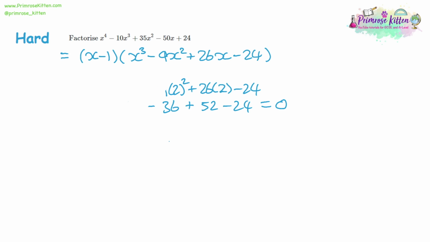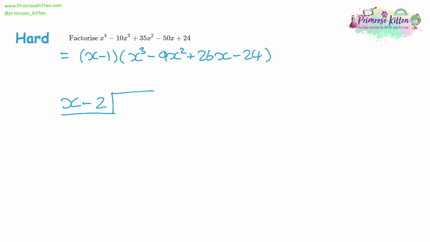So let's get rid of this working out, so we've got some space for long division. We're just going to be taking the cubic part and we're dividing it by x minus 2. Because again, if 2 is a factor, we need the opposite of that in the bracket. So now we're going to do our second algebraic long division for the question.